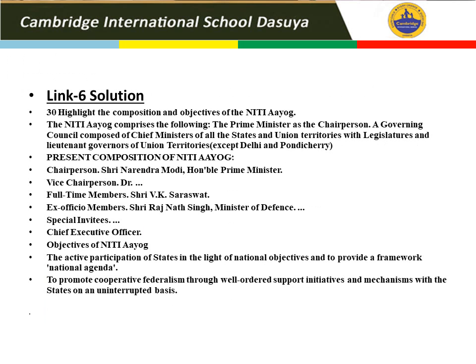Now link 6 solution, question number 30, carrying 6 marks. Highlight the composition and objectives of Niti Aayog. The Niti Aayog comprises the following: Prime Minister of India, that is chairperson, vice chairperson, I have blanked it. You have to clarify, is it Dr. Rajiv or someone else? Full-time member, Dr. V.K. Saraswat. Ex-officio member, Rajnath Singh and Ministry of Defence. Special invitees, Chief Executive Officer. Now make sure here the Prime Minister is the chairperson, okay?